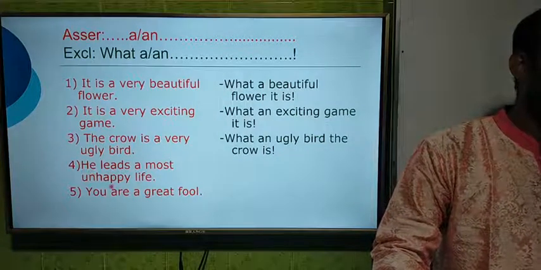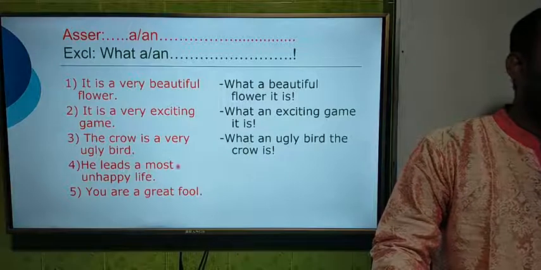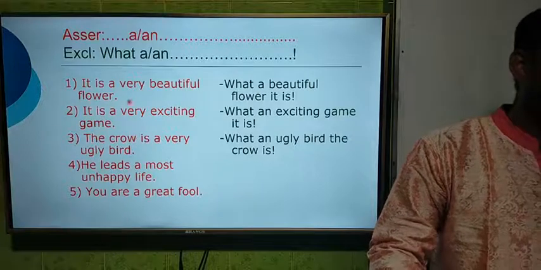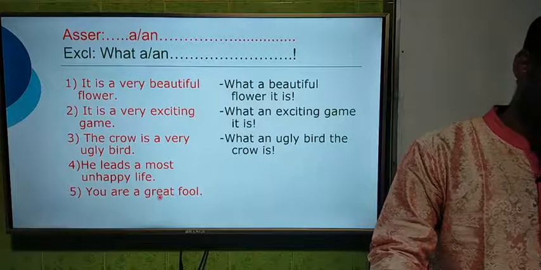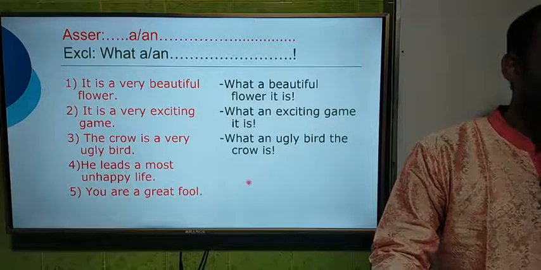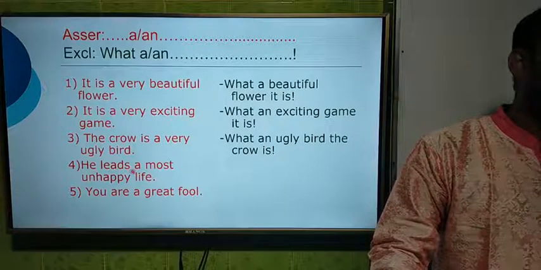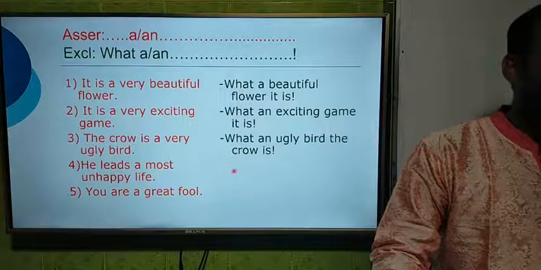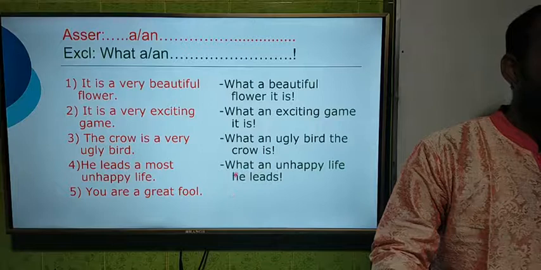Now dear students, we shall see example number 4. He leads a most unhappy life. Here we have to omit most. That means from an assertive sentence we have to omit very, most or great. These words will be omitted. That means we cannot use these words in an exclamatory sentence. So we have got an article here, so we have to start with what. What and unhappy.